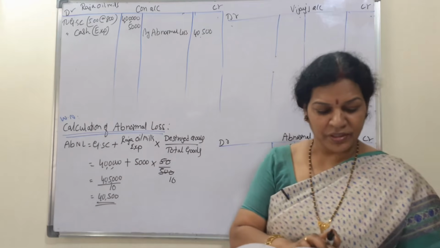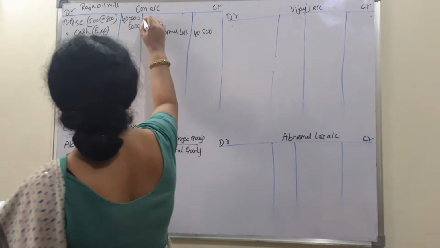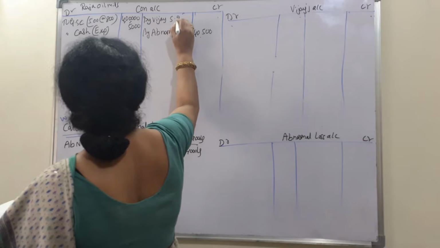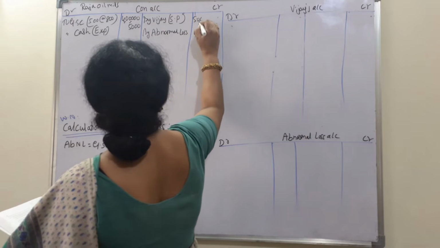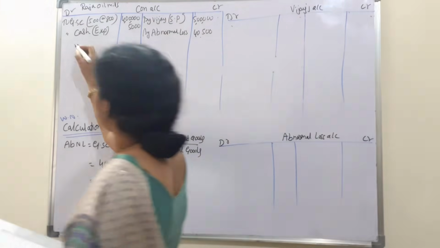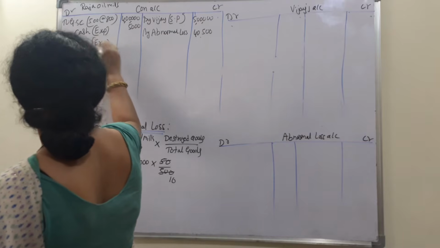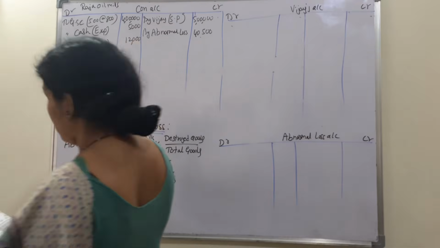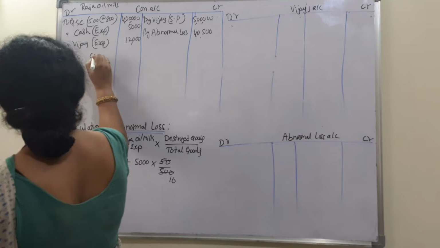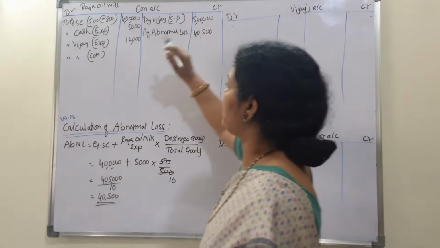Next paragraph: Vijay reported the remaining stock of goods and he sold the goods for 5 lakh. You can write in brackets, sale proceeds. He sold goods for 5 lakh rupees. And his expenses are 12,000. To Vijay, in brackets, expenses 12,000. Then he is entitled to commission of 5%. To Vijay, in brackets, commission. 10% of this is 50,000, so 5% means 25,000.